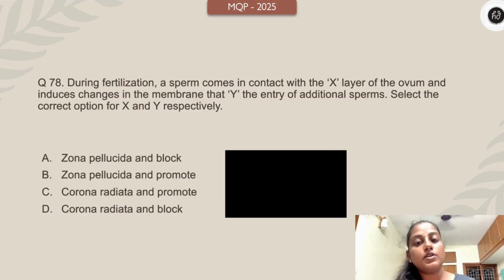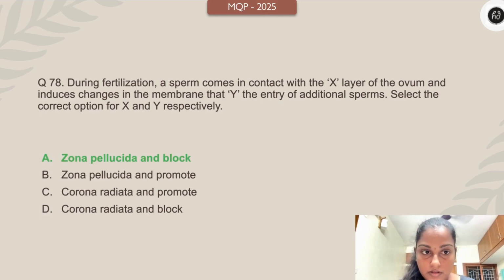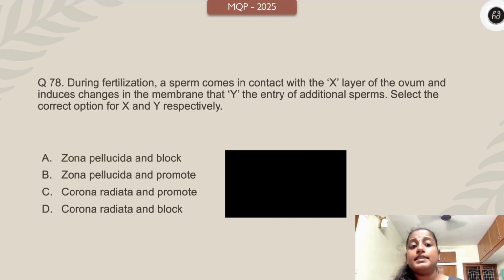During fertilization, a sperm comes in contact with the X layer of the ovum and induces changes in the membrane. That is why the entry of additional sperms is Y. Select the correct option for X and Y. Zona pellucida and block, zona pellucida and promote, corona radiata and promote, corona radiata and block.